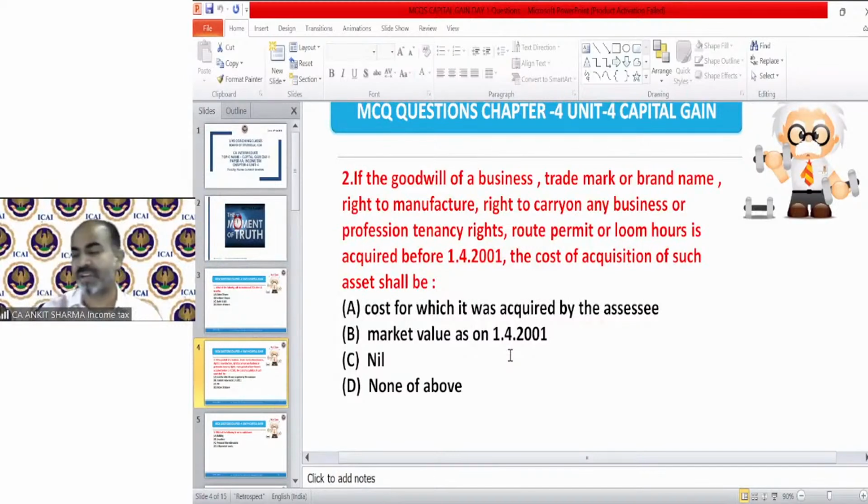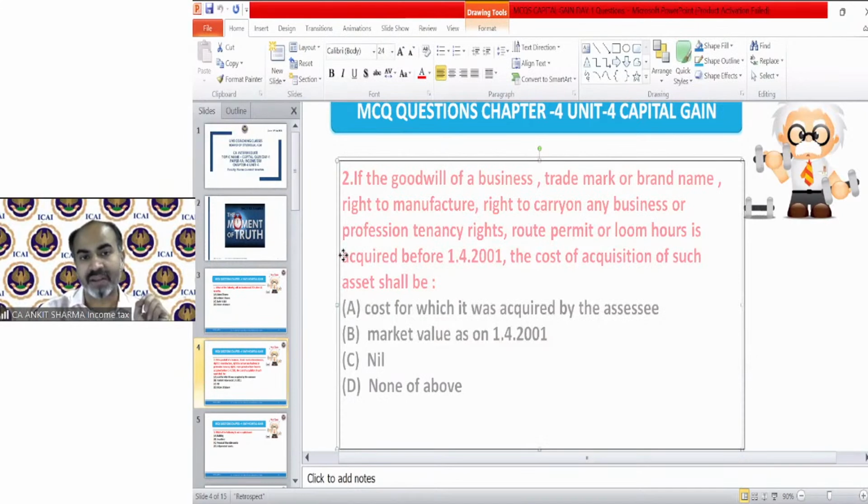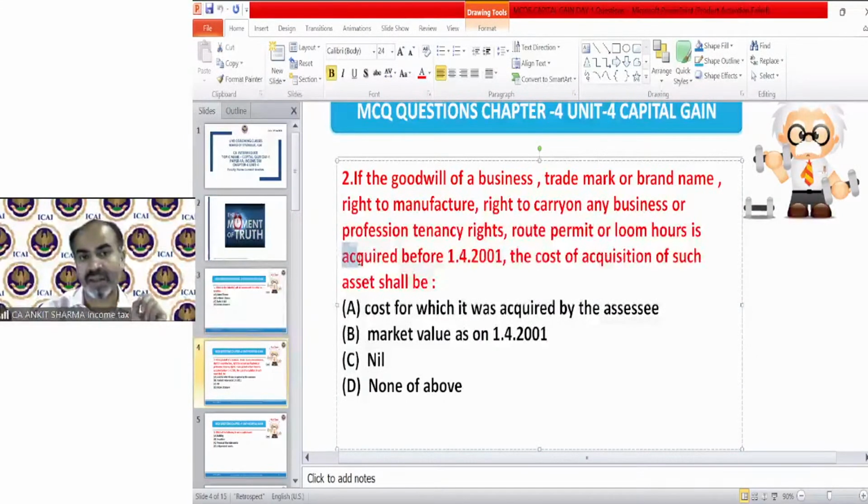Remember, in the question it has been written that he acquired that thing. He acquired the tenancy right. That means he purchased it. He did not self-generate it. And I told you the concept says that even in the case of goodwill of a business or an intangible asset, whether it's purchased or acquired before 1/4/2001 or after, it does not make any difference.